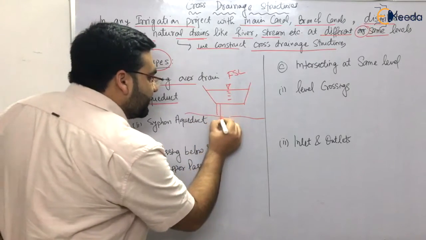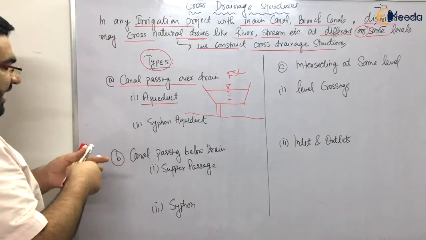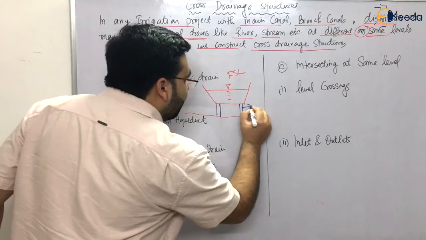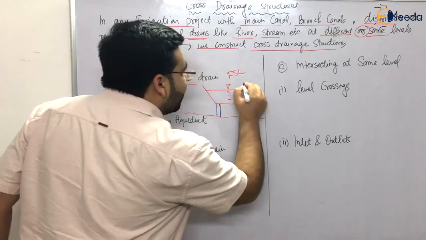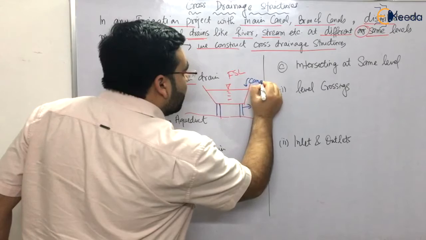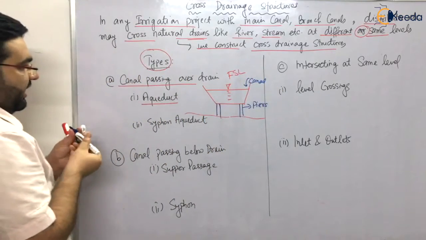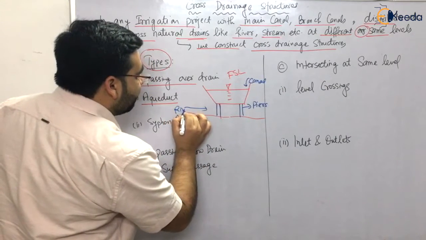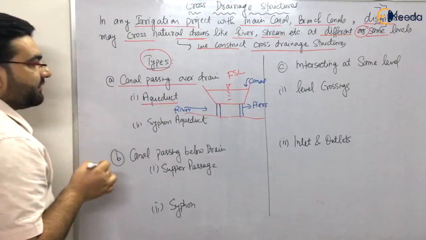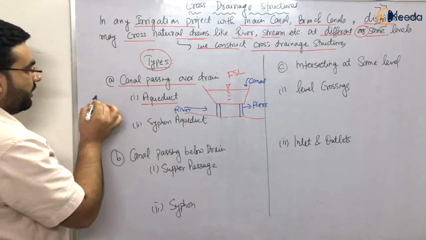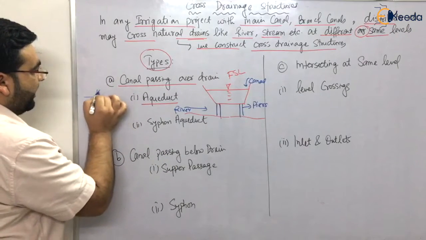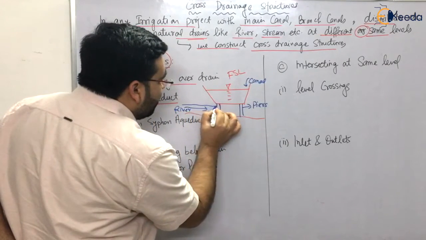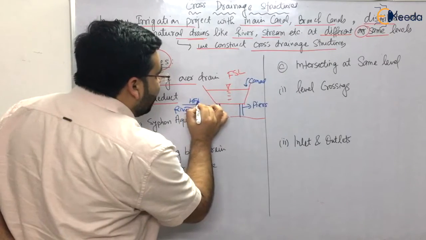We have piers here, and above the piers we have the canal. This is the full supply level of the canal. This is a river flowing. If I talk about the top view, this is the river and this is the canal. The river is flowing, and this is the HFL of the river. HFL means high flood level of the river.